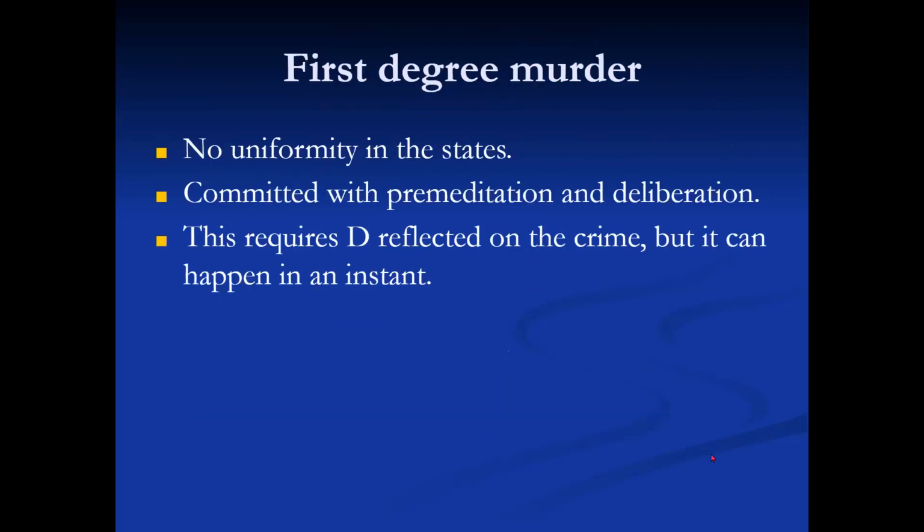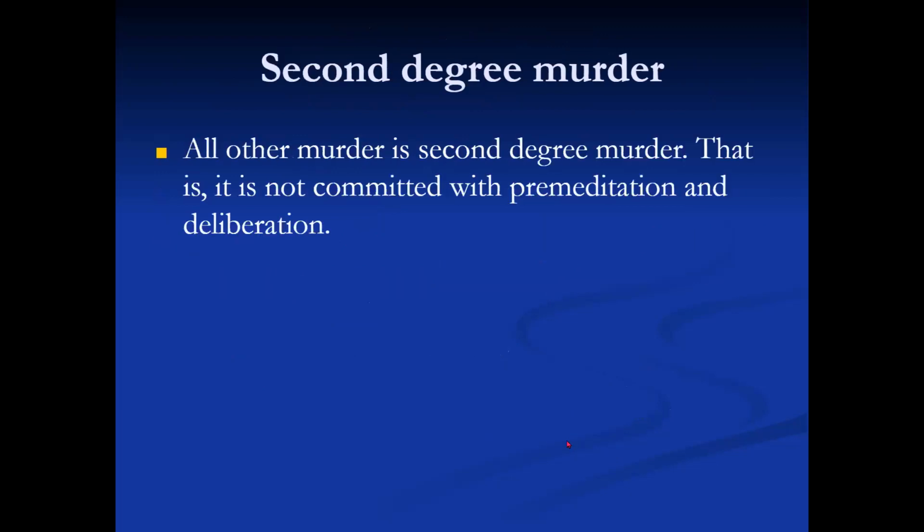First-degree murder. No uniformity in the states. Committed with premeditation and deliberation. This requires that the defendant reflected on the crime, but it can happen in an instant. Second-degree murder. All other murder is second-degree murder. That is, it is not committed with premeditation and deliberation.